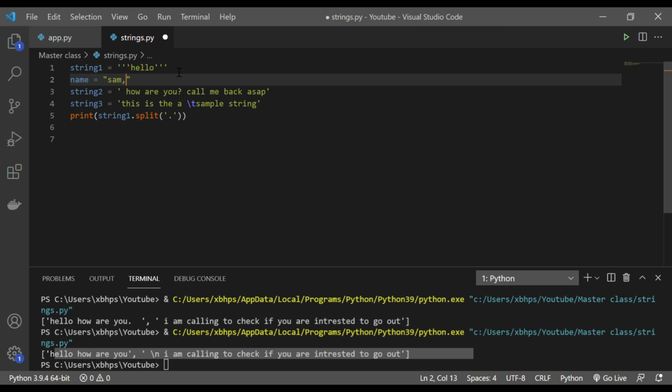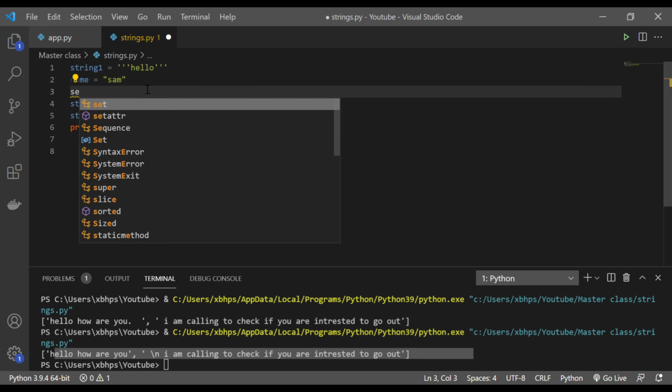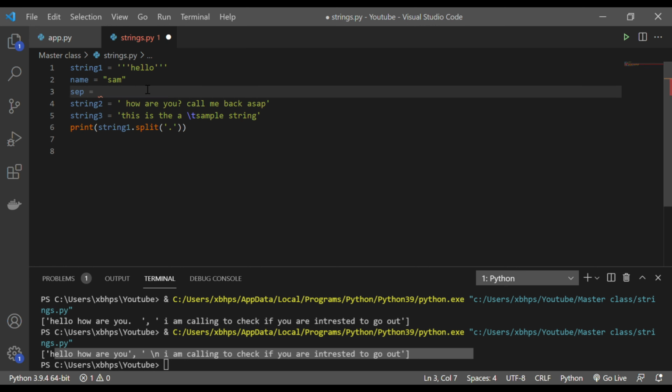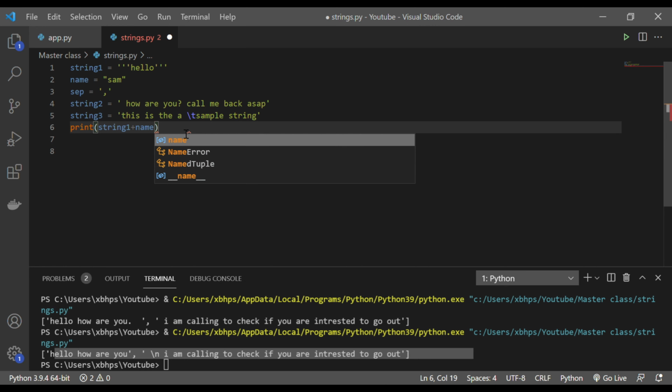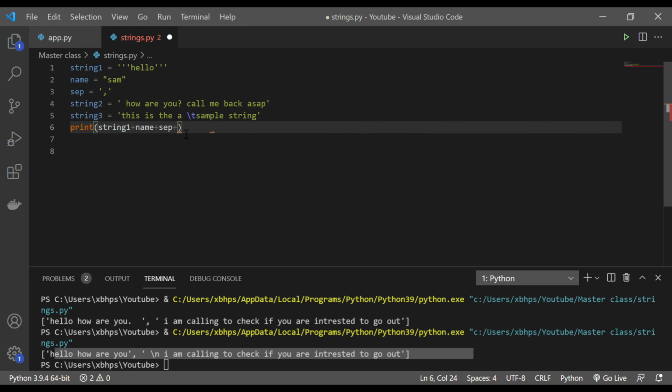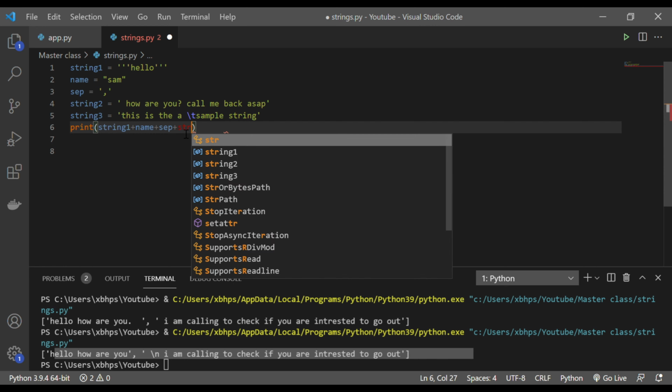And I'll put a separator, a comma here. So what does this mean? I'm saying I want to add all this: string 1, and name plus the separator which I'm using, and string 2.